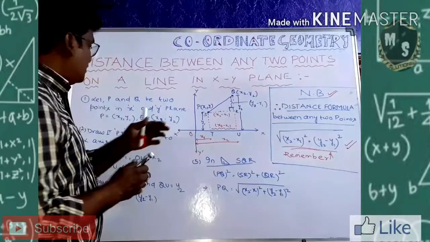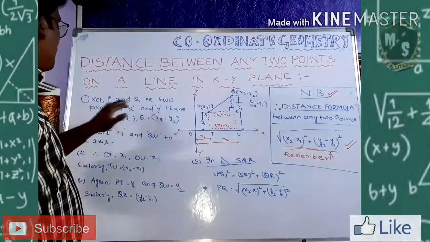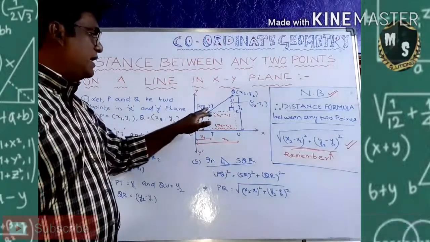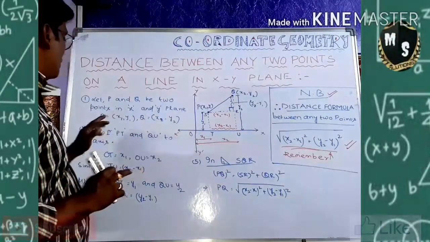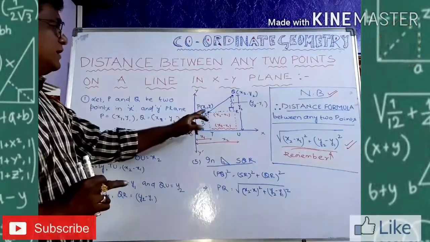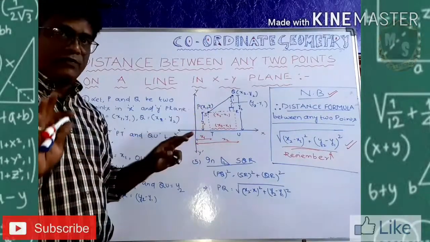After that, I wrote here, first, let P and Q be 2 points on the xy plane. So, what is the P coordinate? Let the P coordinate be (x1, y1). The x coordinate is x1, the y coordinate is y1.